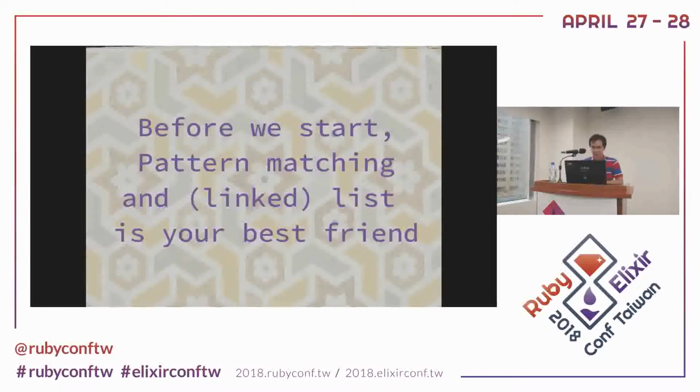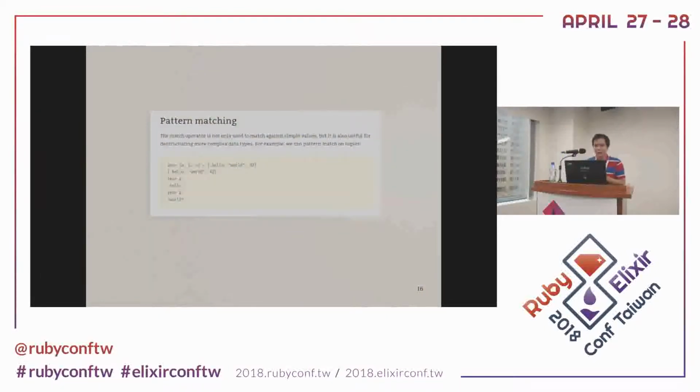But before we start, because few people have read Elixir before, I will try to talk a little bit about pattern matching and linked lists. The first is pattern matching, like this one. This is a tuple, like this one, A, B, C.